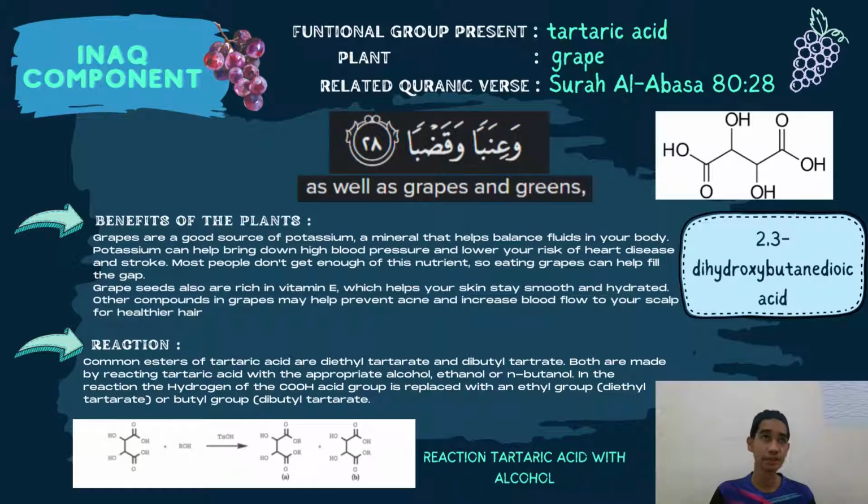As we know, Allah Subhanahu wa Taala has created plants and mentioned grapes in the Quran. So which favor of your Lord do you deny? Here I will talk about the benefits of grapes. Grapes are a good source of potassium. Potassium, a mineral, helps balance fluids in our body. This can help bring down high blood pressure and lower your risk of heart disease and stroke.